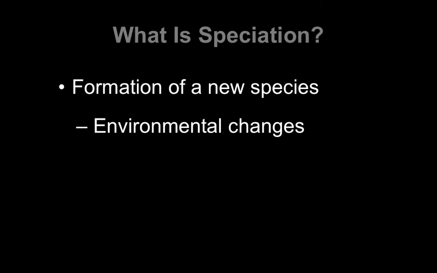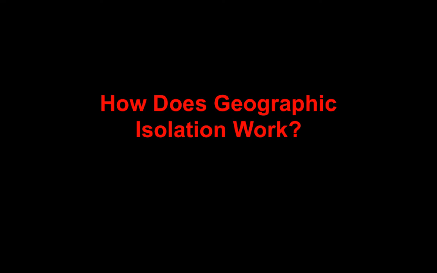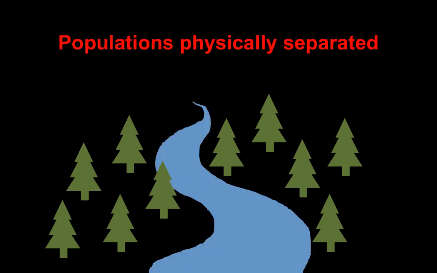Speciation is the formation of a new species. We're going to look at how this works with environmental changes and a process called geographic isolation. Geographic isolation is going to work like this. Here we have one species of tree. Now the populations have been physically separated by this river. They have been isolated by a geographic feature. That's where the geographic isolation comes from.